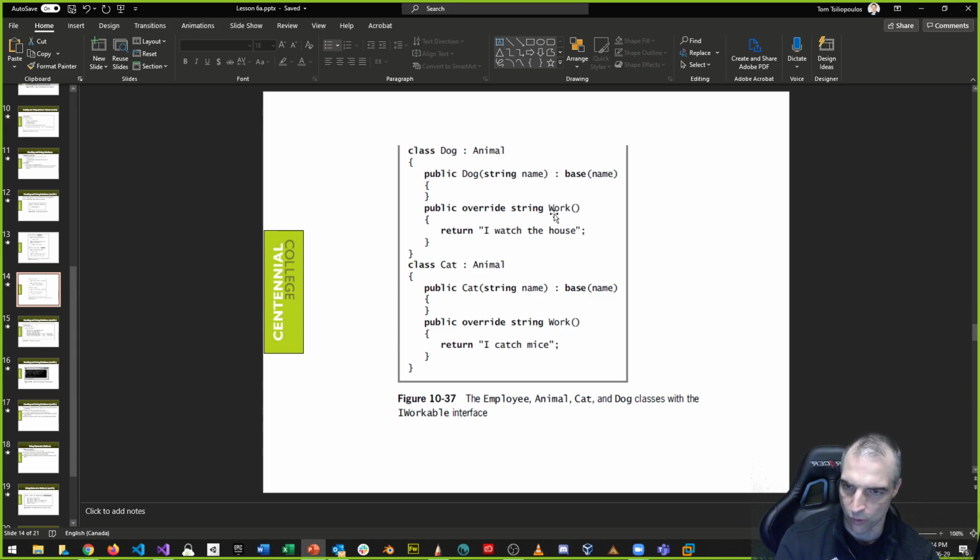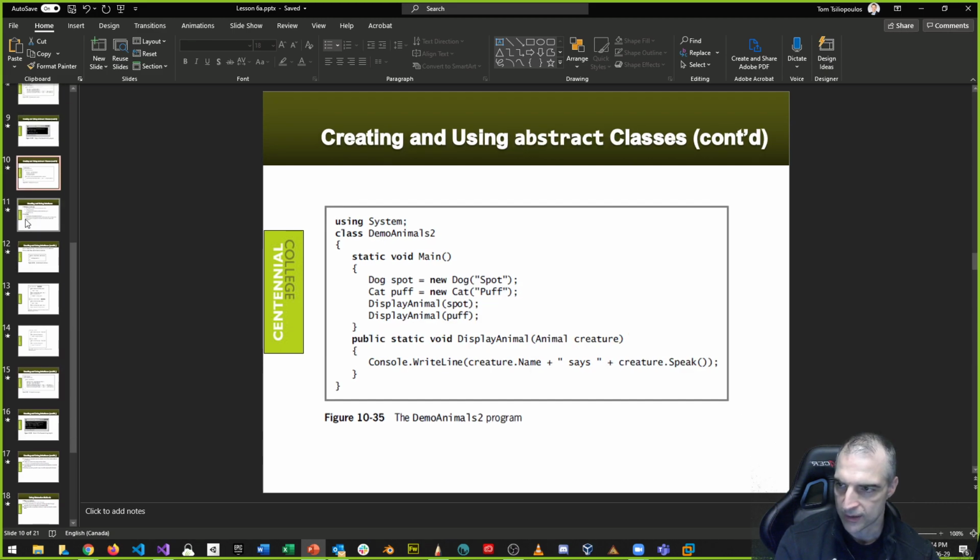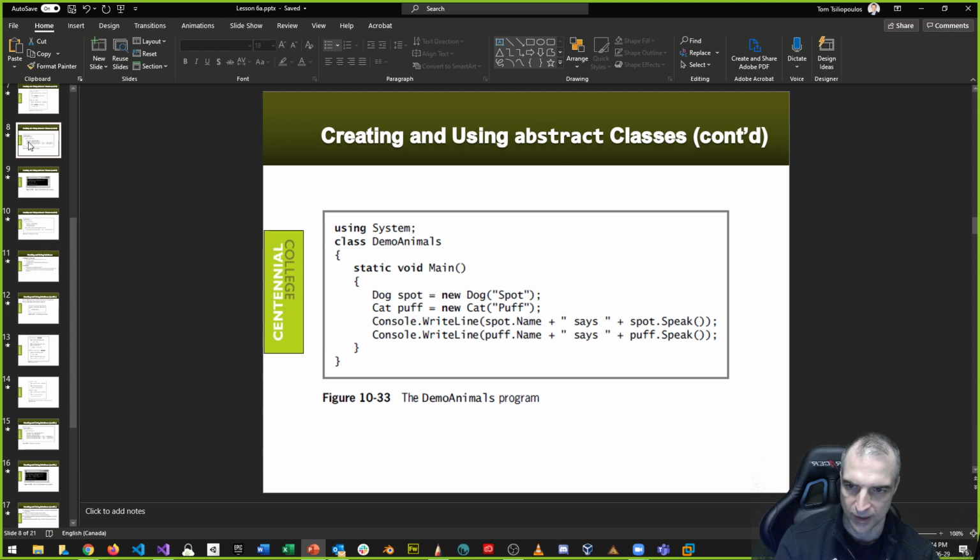The work method is being forced. I'm forcing the derived classes to have this method. When I'm making it, it's almost like a deal. I'm making a contract.